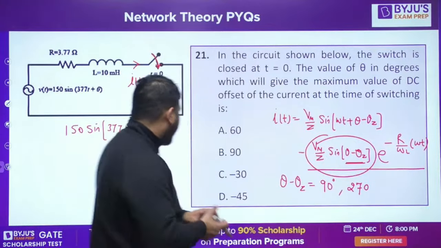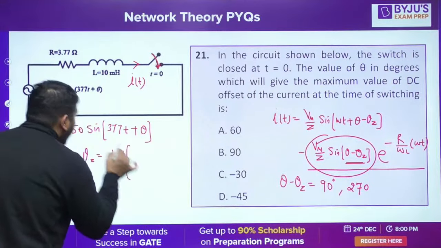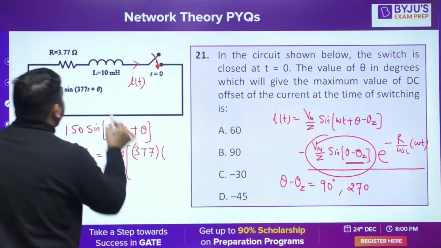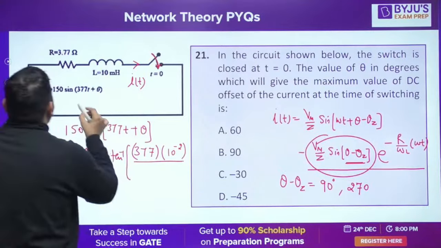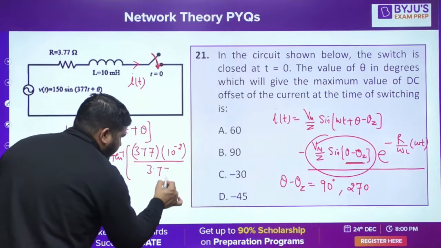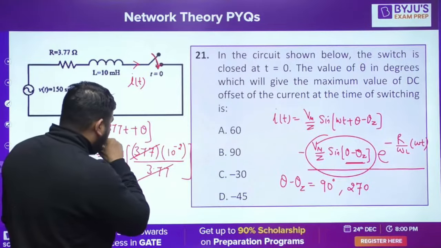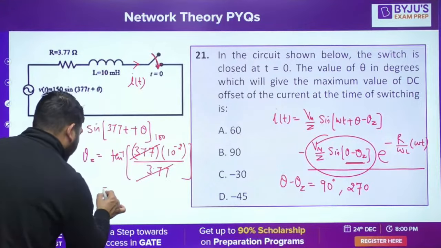Now what is this theta Z? Theta Z is equal to tan inverse of omega L by R. Omega is 377, L is 10 millihenry, divided by R is 3.77. So this is cancelled with this and you'll get 100 here. So tan inverse of 1 is 45 degrees.